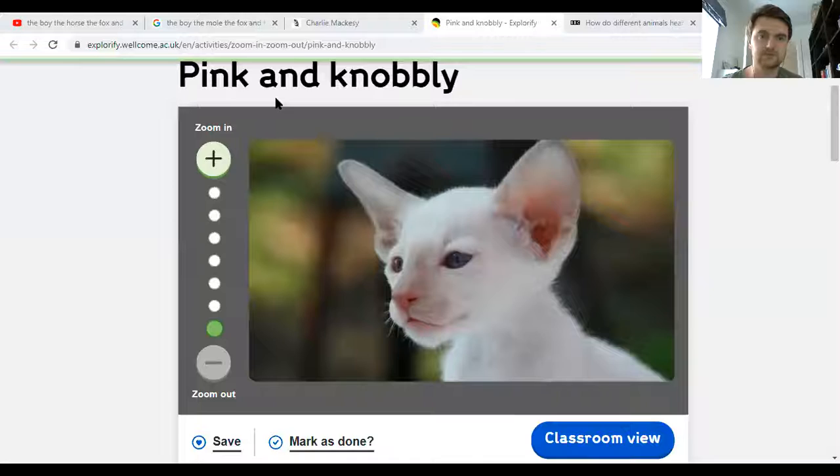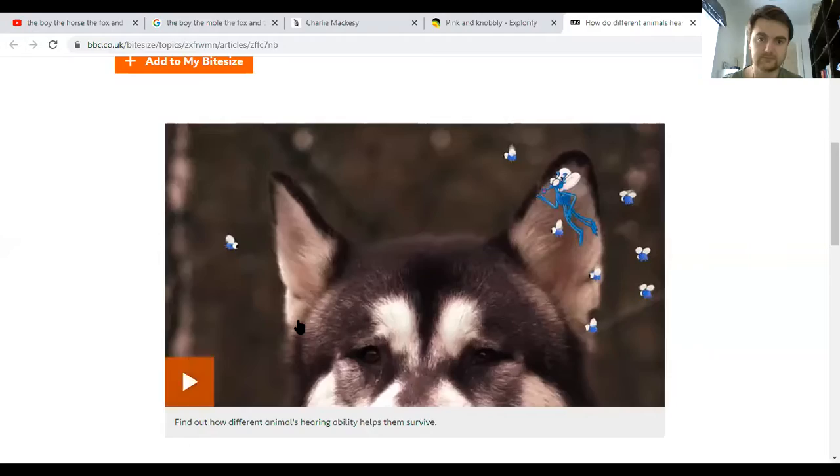And different animals have adapted and developed different ways of doing all of that to try and give them an advantage. So we're going to watch a video to see some examples of that, and then you are going to have a go at making a presentation about how animals use and rely on sound in the animal kingdom. And I've given you some pictures to show you some examples of animals that use sound slightly differently to humans. But first of all, let's watch the video once I can get it up.